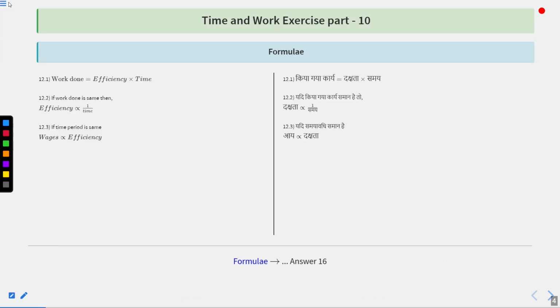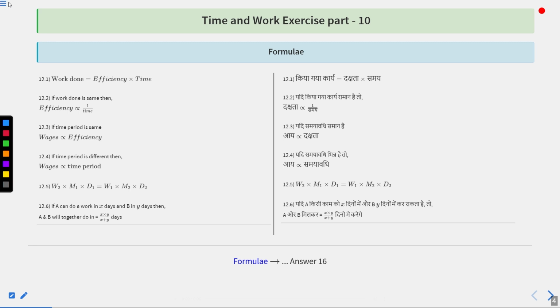These are the formulas which we are going to use while solving the questions. That is work done equal to efficiency into time. If work done is same, then efficiency and time are inversely proportional to each other. If time period is same, then wages and efficiency are directly proportional to each other. If time period is different, then wages and time period are directly proportional to each other. W2 into M1 into D1 equal to W1 into M2 into D2. That is the product of work, number of people working, that is M, and time period is constant.